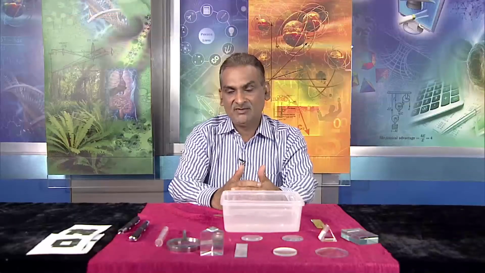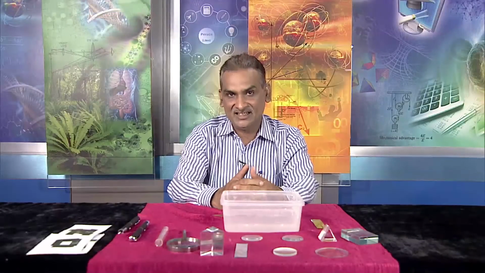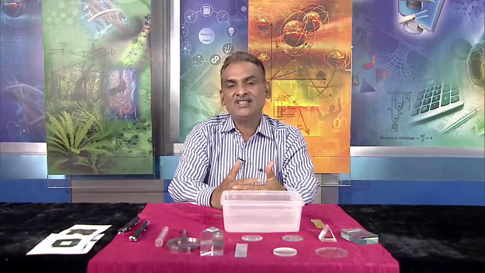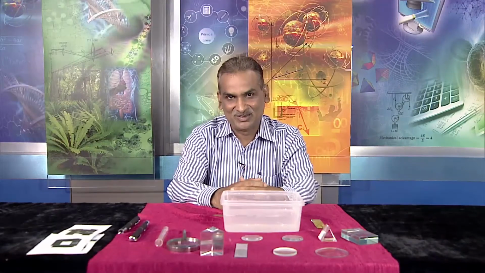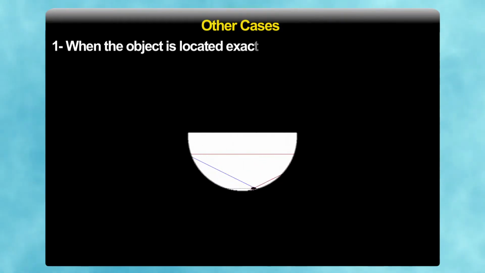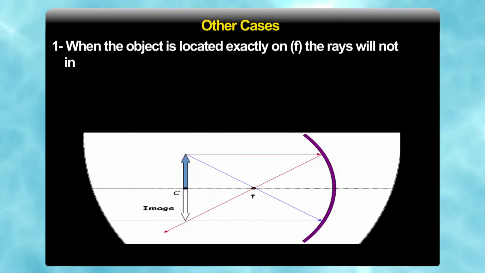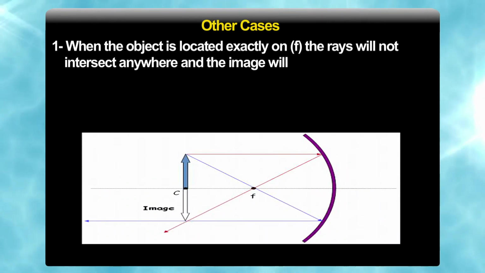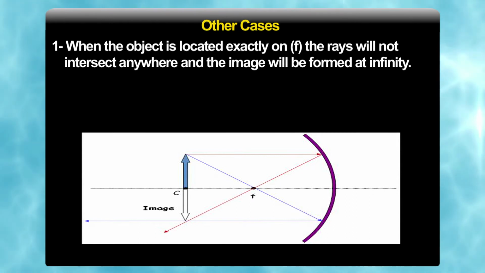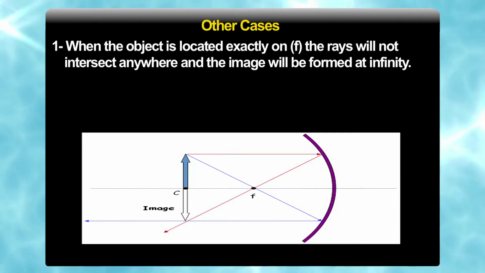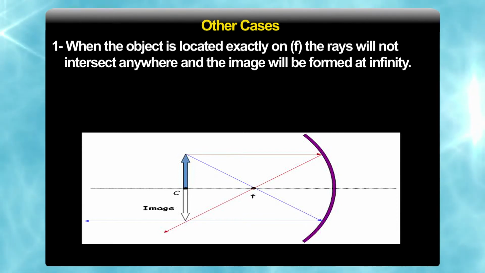Now, we will see what type of image is formed when we place the object at different places. When the object is located exactly on the focus, the rays after reflection will become parallel to the principal axis. So, rays will not intersect, and that is why the image will be formed at infinity. So, if you want the image to be formed at infinity, we have to place our object at the focus.